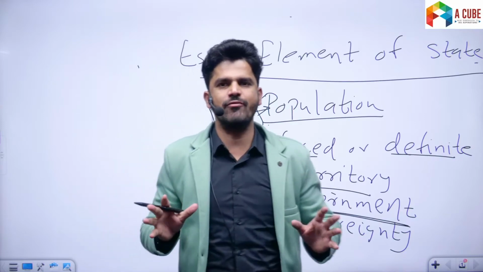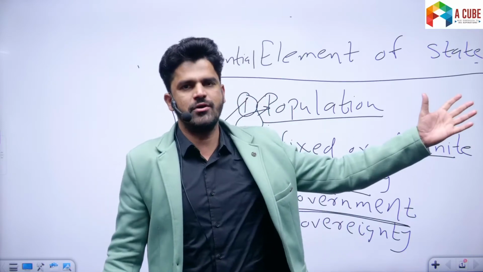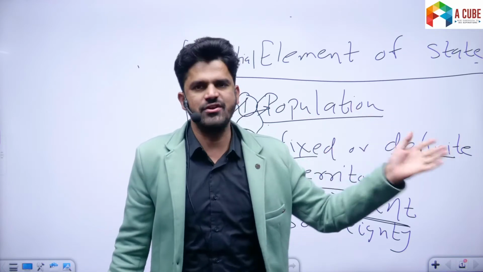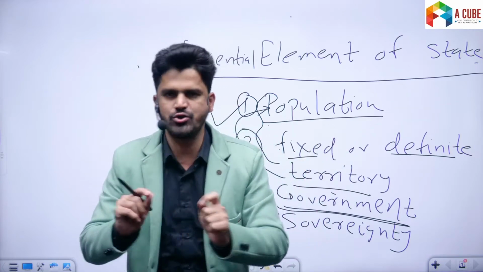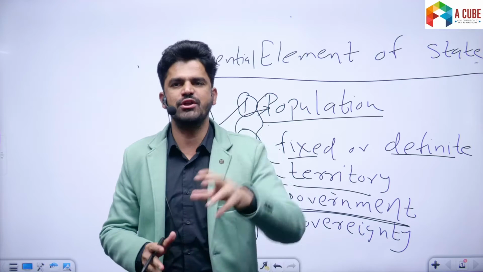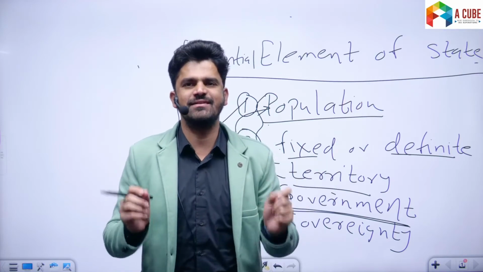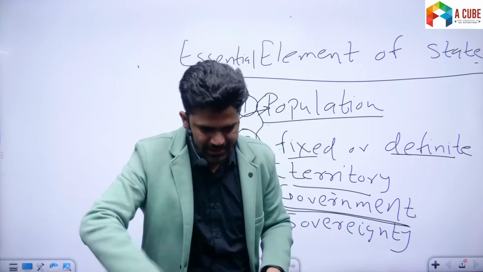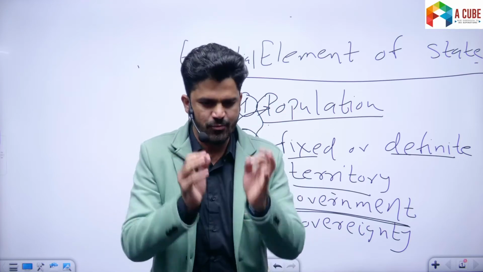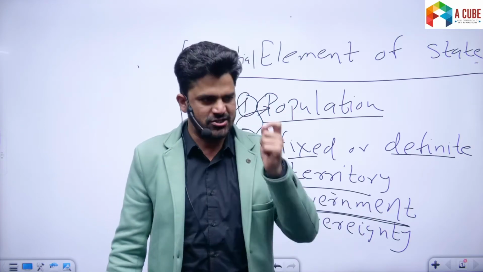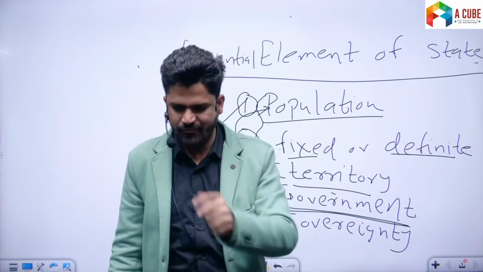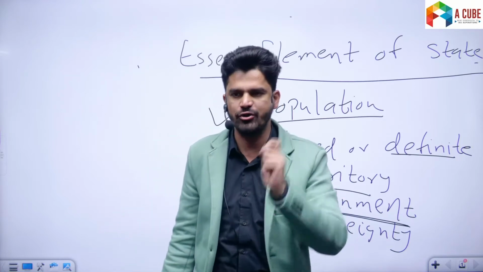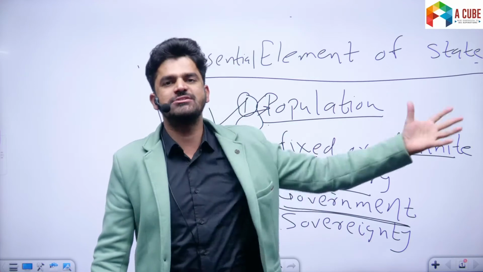When we say that India is a sovereign state, we are not subjected to the control of any other state. The United States of America or any other country cannot tell us what we should do and what we should not do. That's why whenever the Kashmir issue is raised by other countries, we say that India is a sovereign country. It is our internal matter, and within our internal affairs, the Indian state is sovereign. We have supreme power and authority to regulate our own affairs. As a sovereign nation, no other country has the right to interfere in our internal affairs. That's the meaning of sovereignty: supreme power and authority in internal as well as external affairs.